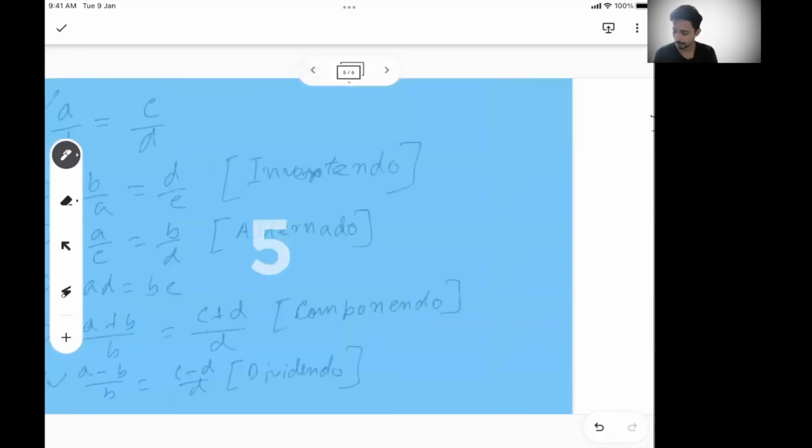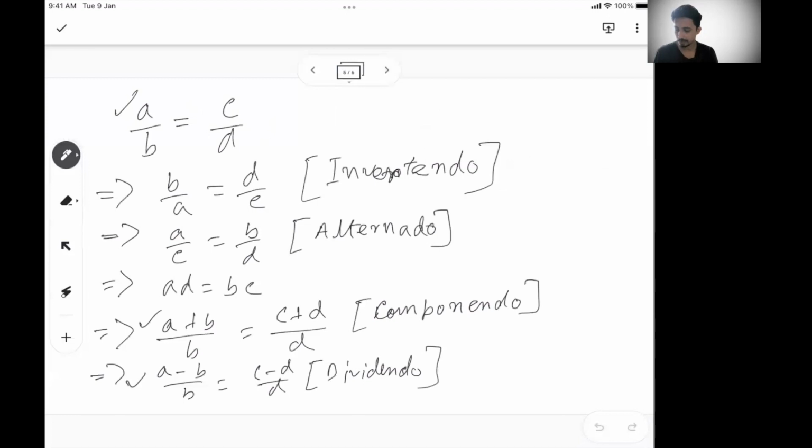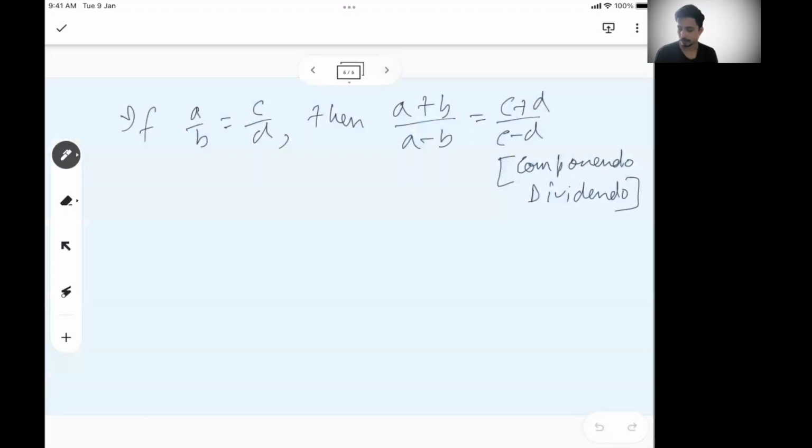What is it? Typically, componendo is while adding 1, dividendo is while subtracting 1. Now if you divide the equation from componendo by the equation from dividendo, you will get this componendo dividendo formula. This is a very, very powerful equation. A lot of the time you may need to use this, so it's very good to be aware of such equations, right?